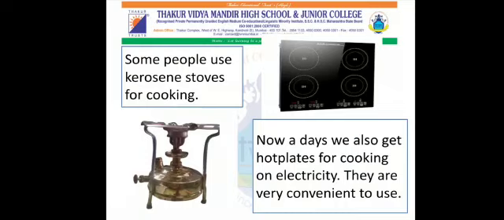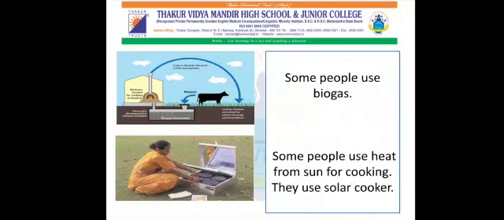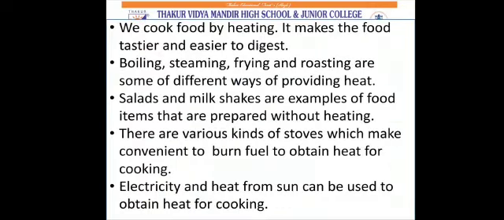Some people use kerosene stoves for cooking. Nowadays, we get hot plates for cooking on electricity. They are very convenient to use. Some people use biogas. There are some people who use heat from the sun for cooking. They use a solar cooker. These were the different methods in which cooking is done.